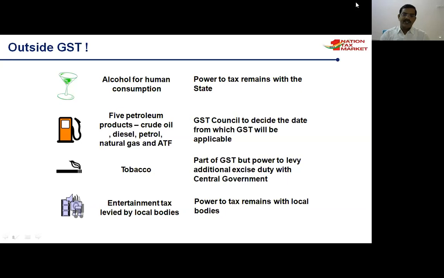The fourth one is entertainment tax, levied by the local bodies. The power remains with local bodies. One of the revenue sources of local bodies is entertainment, so they have to be financially strengthened. Because of this reason, only local body entertainment tax is not included, and in metropolitan cities, the entertainment tax will be included in GST.